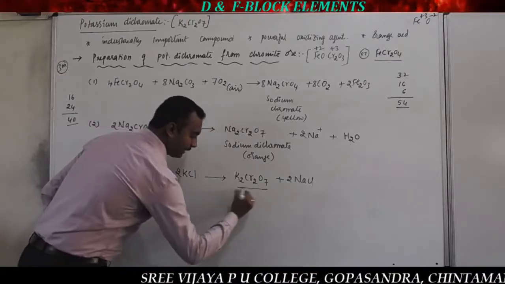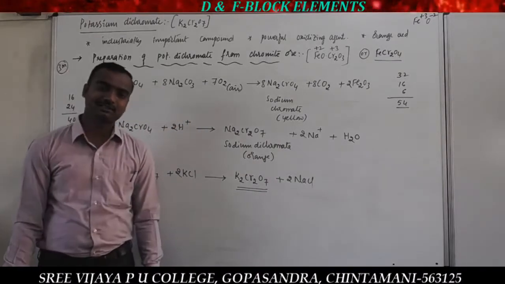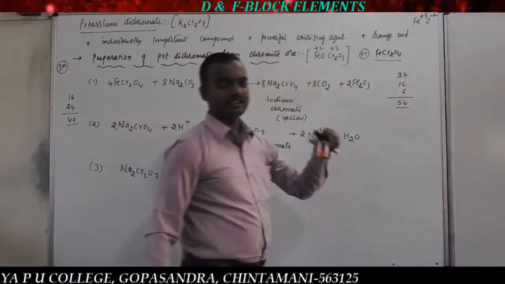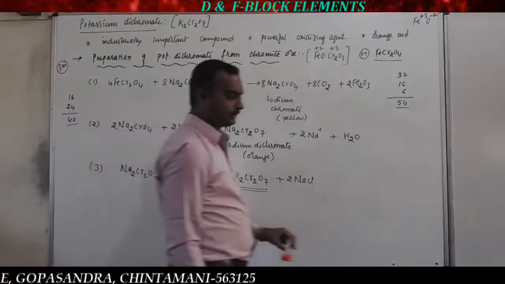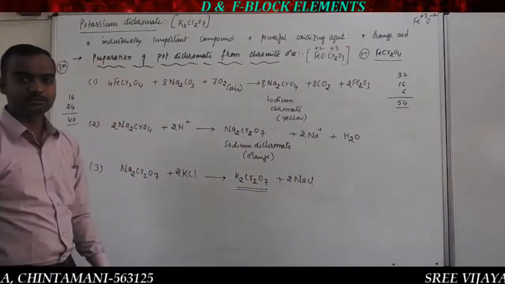So that is our required compound, potassium dichromate. That is orange red color crystals ಬರುತ್ತೆ. So already ನಾನು ತೋರಿಸಿದೆ ನಿಮಗೆ orange red color crystals or simply orange color crystals. That is the potassium dichromate. So that are the 3 steps that are very very important for theory examination, also for competitive exams.